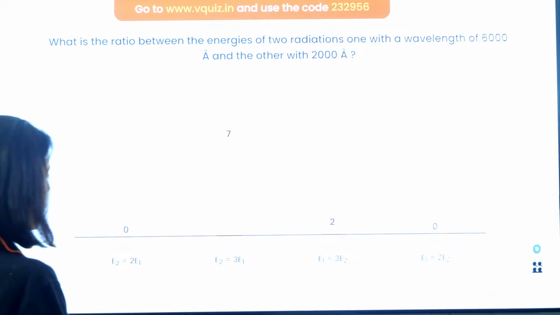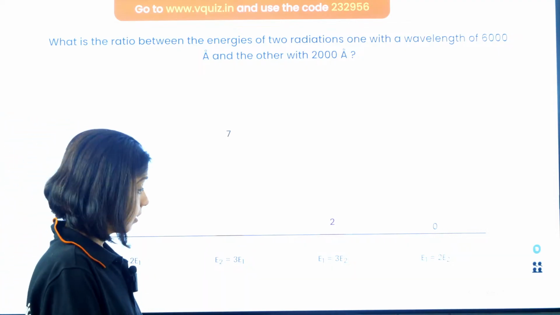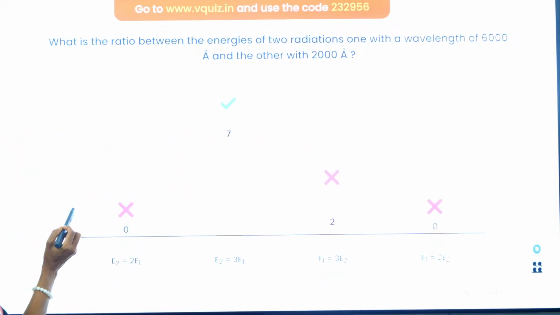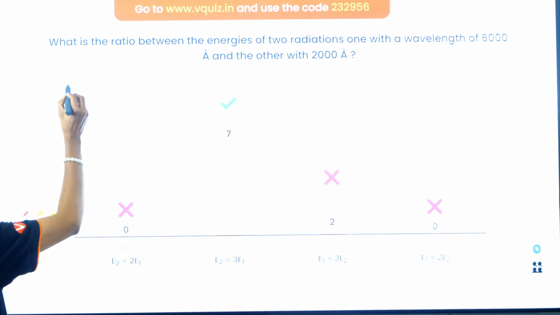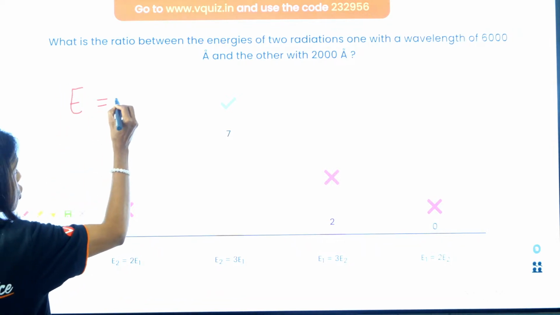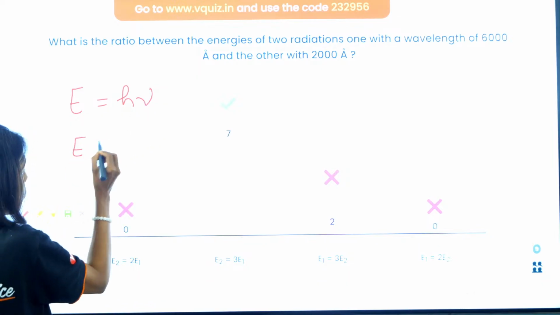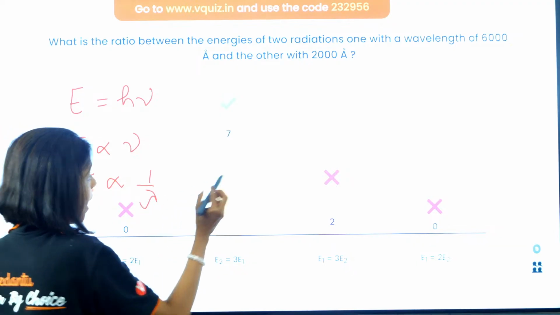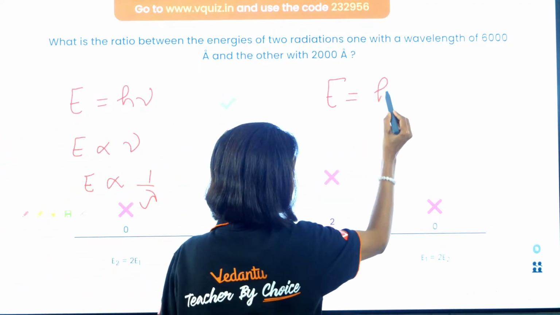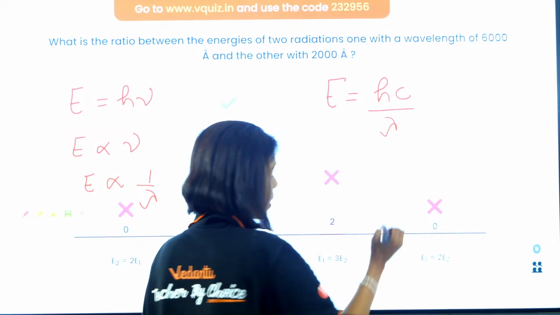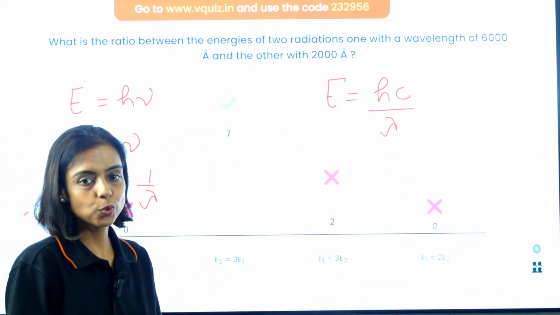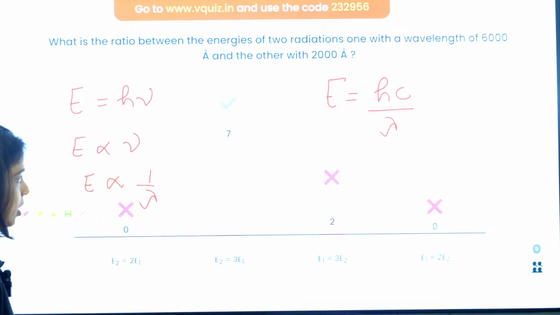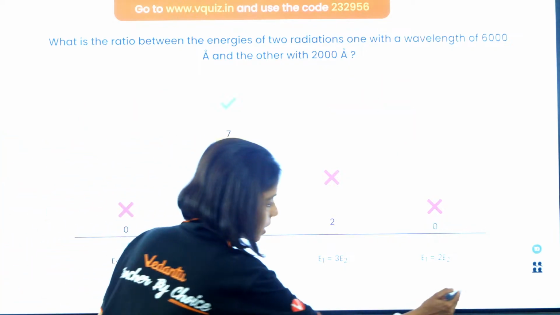Okay, the time is up and we have this as the answer. Let's see. So guys, E is directly proportional to frequency. I hope you know, energy of radiation is h nu. That is, E is directly proportional to frequency of the radiation and inversely proportional to the wavelength. As energy formula is E is equal to hc by lambda, h is Planck's constant, c is the speed of light. That is also constant, right? So you can use this. More is the wavelength, lesser is the energy. You can use this relation to get your answer as B. Let's move on to the next question, guys.